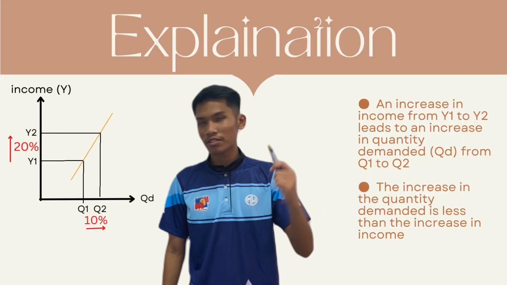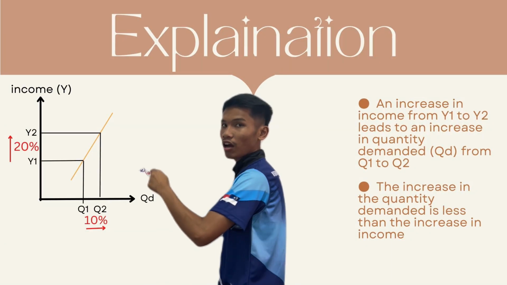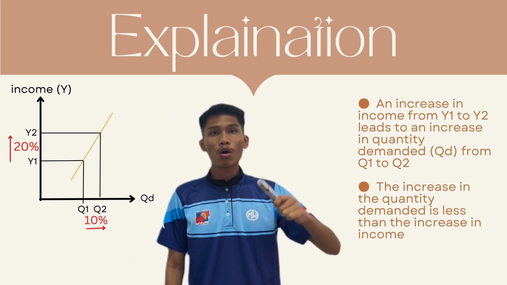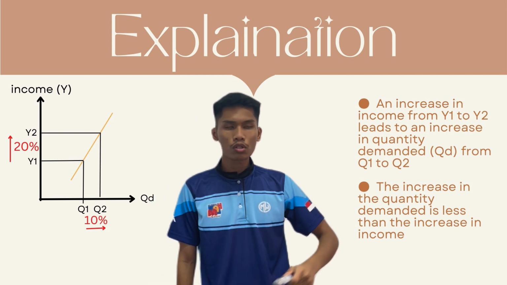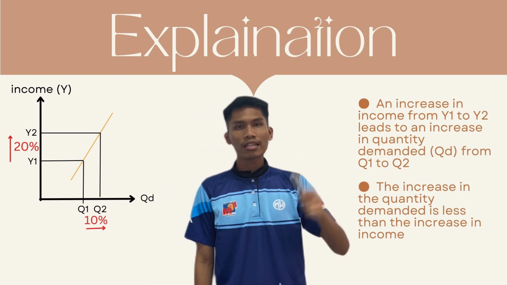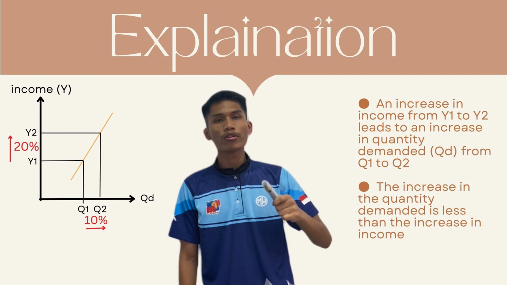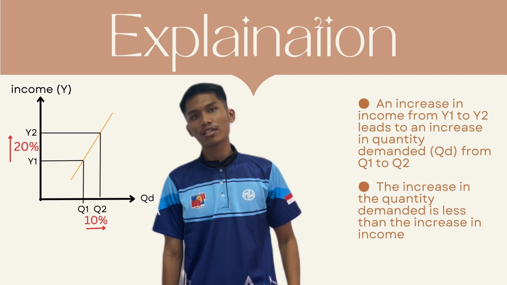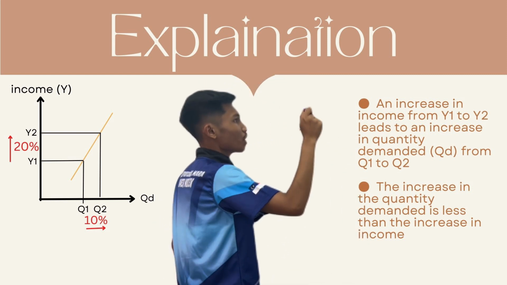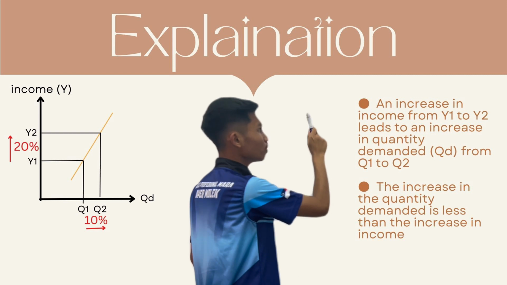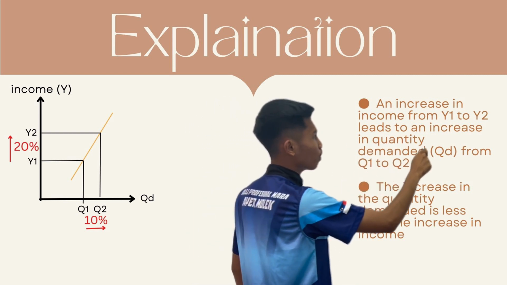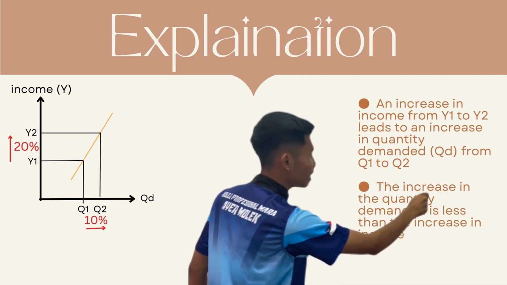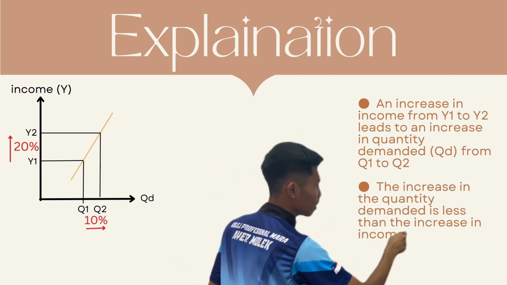And now I will present to you how to explain the graph. Before this, Azan already showed you the solution of how to know whether it is inferior goods or normal goods. When Azan showed the solution, we know that this good is a normal good. So now the first one is an increase in income from Y1 to Y2 leads to an increase in quantity demanded from Q1 to Q2. But the increase in the quantity demanded is less than the increase in income.